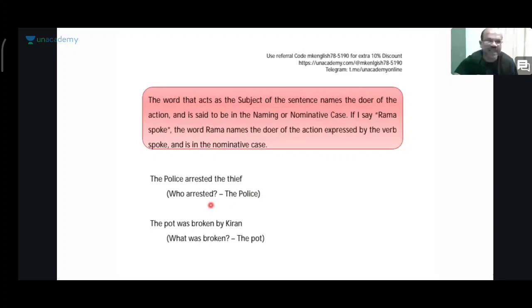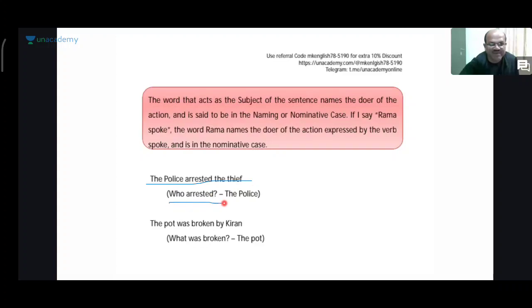The word that acts as the subject names the doer of the action, as in the case of Rama hit Shekhar. So in that case, Rama is the subject of that sentence, right? Naming or nominative case. If I say Rama spoke, Rama has the nominative case. The police arrested the thief. Here, if you put the question, who arrested?